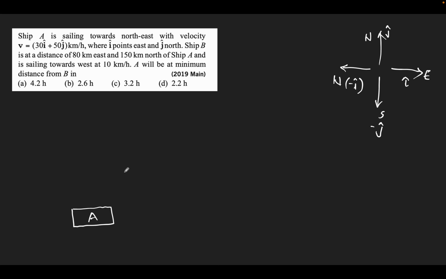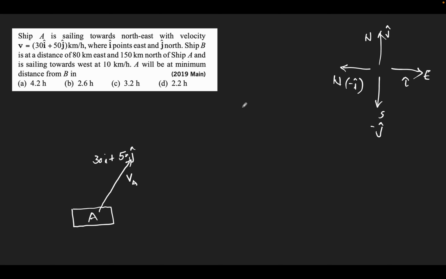Here our ship is sailing in the northeast direction, from here to here, like this, with 30 I plus 50 J velocity. That means it is going like this. This is the ship's velocity, ship A's velocity, VA, which is 30 I plus 50 J.